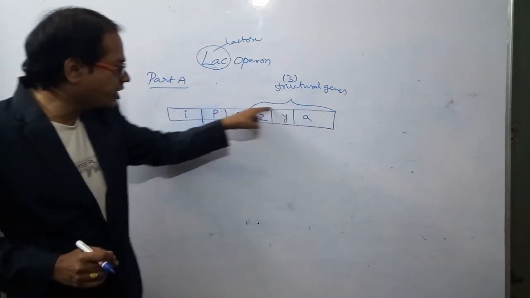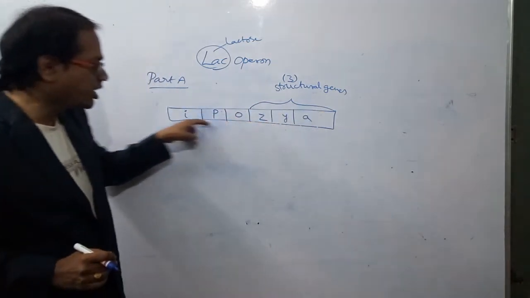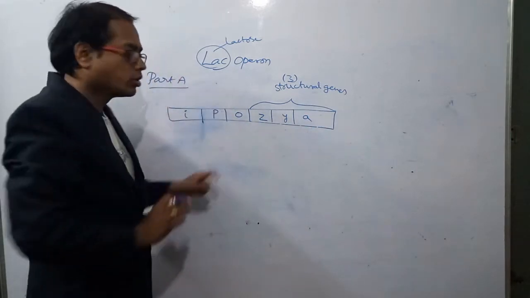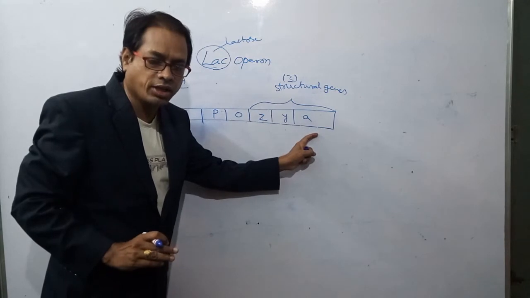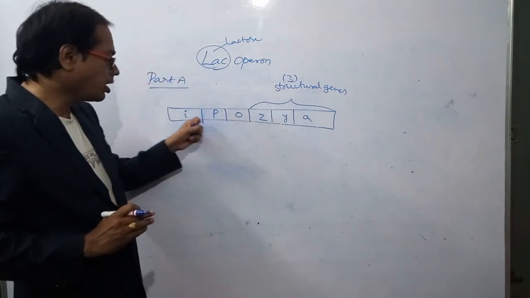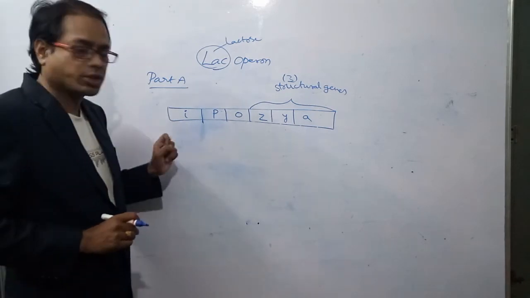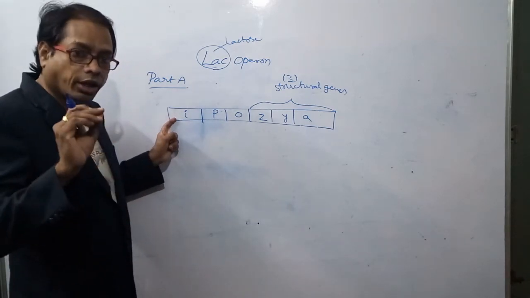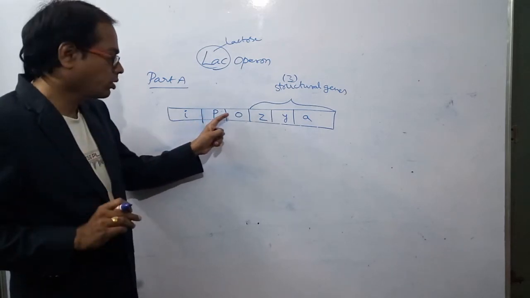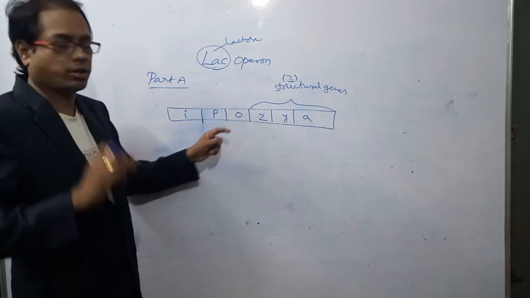This is one DNA strand, this is another DNA strand. So a group of structural genes regulated by O gene, P gene, I gene. Full names: I gene means regulator gene, P means promoter gene, O means operator gene.